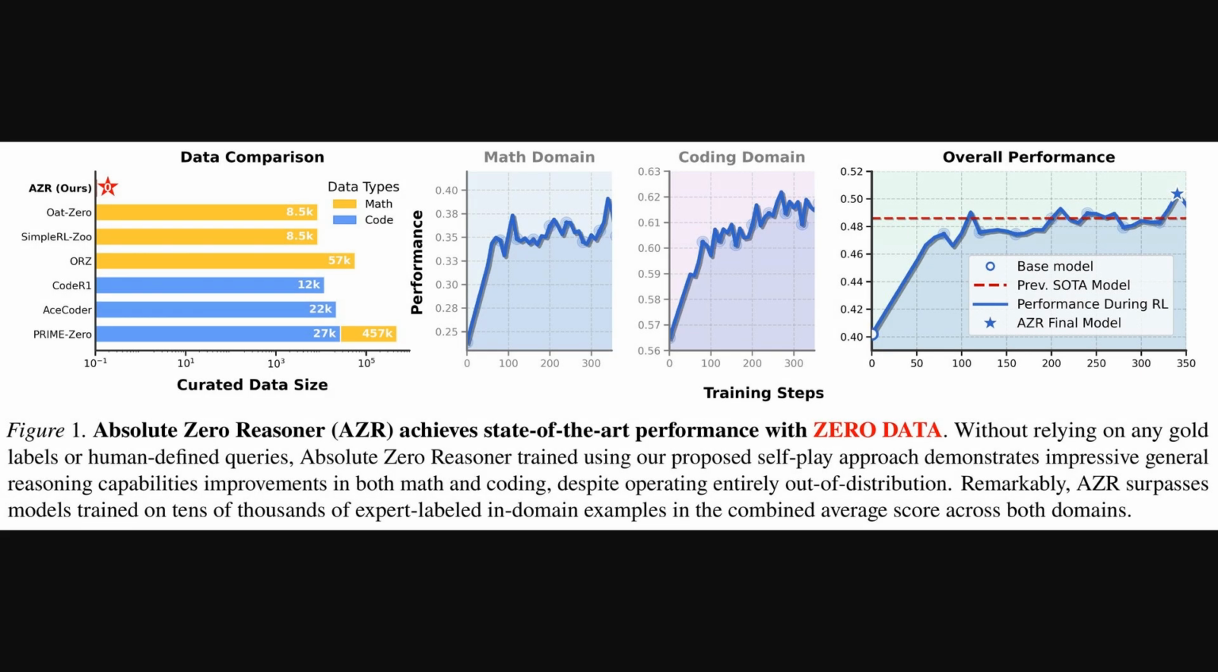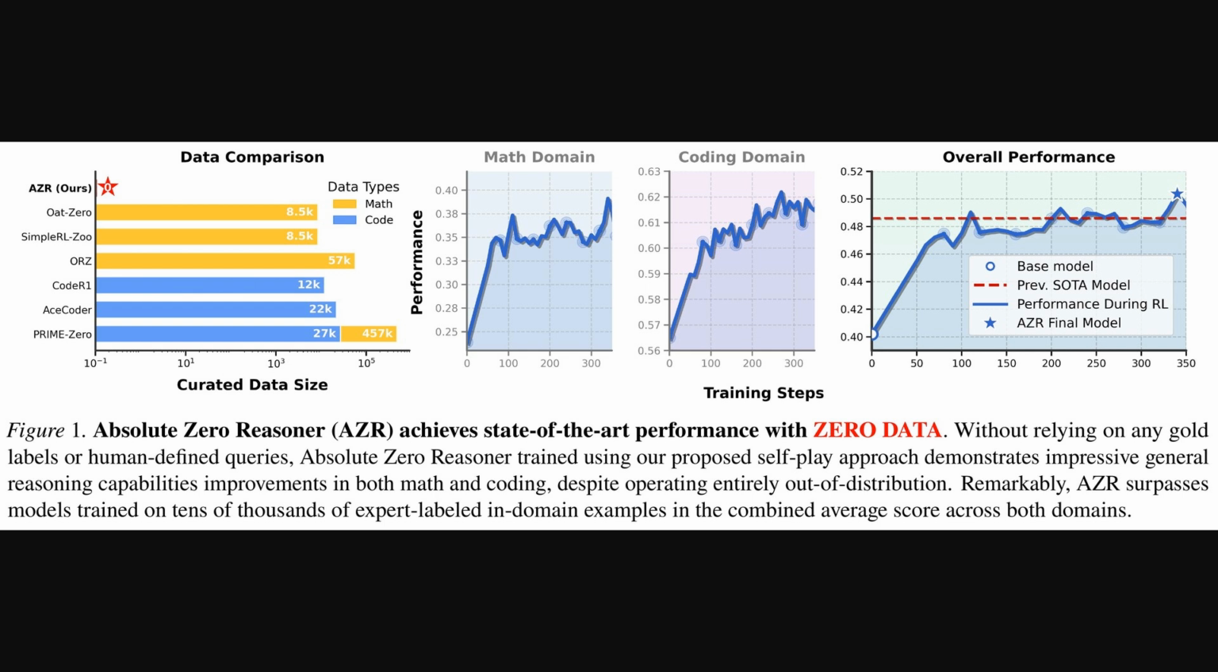Alright, so this first figure, Figure 1, really drives home the "zero data" point. On the left, you see our Absolute Zero Reasoner, marked with a star, using absolutely no curated data. That's human-collected examples, unlike other models shown that rely on thousands. Then, the graphs to the right show its performance improving in both math and coding domains over training steps.